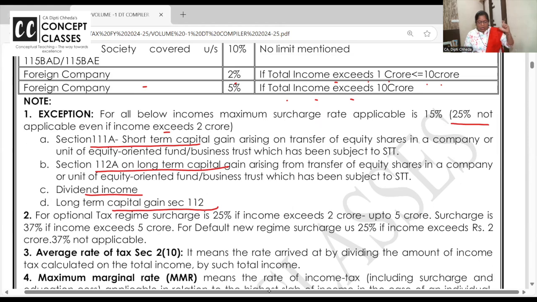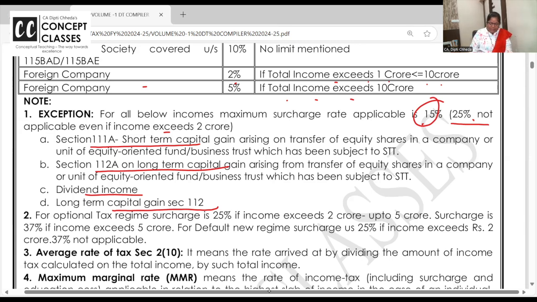In short, on long-term capital gain, both 112 and 112A, short-term capital gain on shares and dividend income, the highest surcharge rate is 15, 25% and 37% are not applicable.